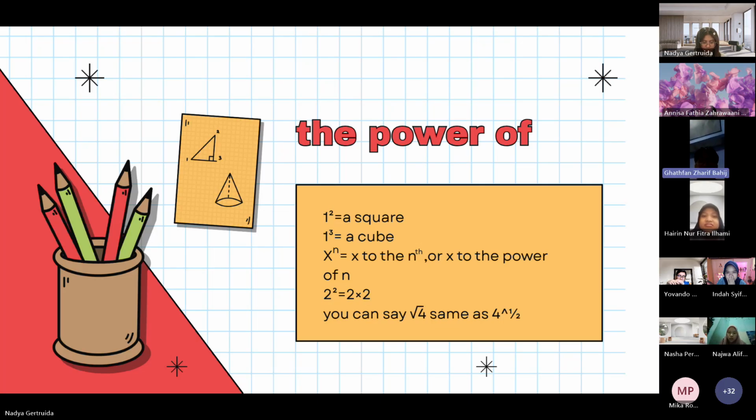And how do we pronounce it? If it is 3, you can pronounce it cubed, to the cube. If 4, 5, 6, 7, or above, you can pronounce it x to the fourth or x to the power of 4. Any number, you can say that. So the power of is similar to the square root of. Why? You can say the square root of 4 is the same as 4 to the power of 1/2. Next slide.